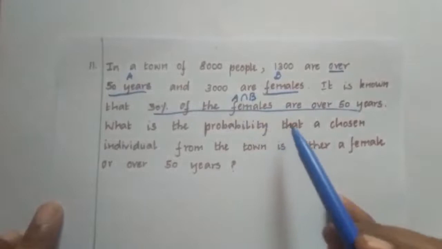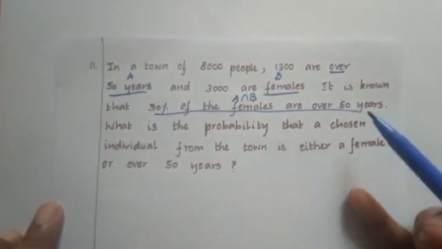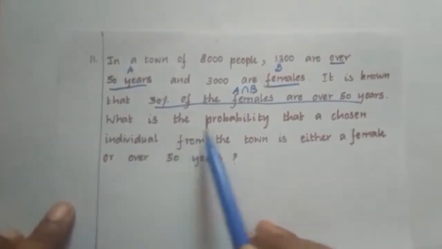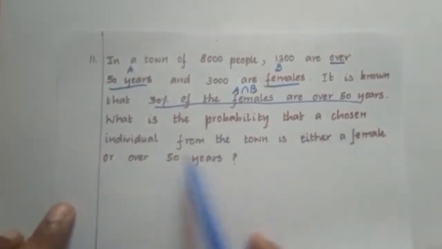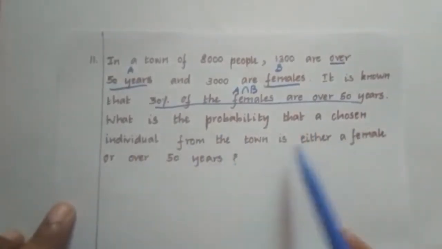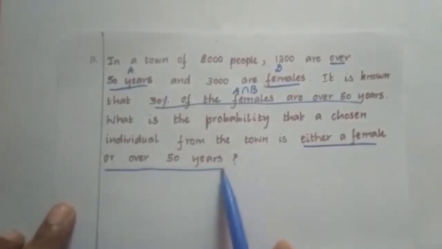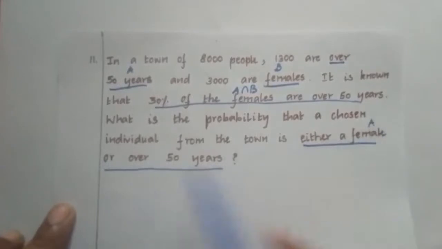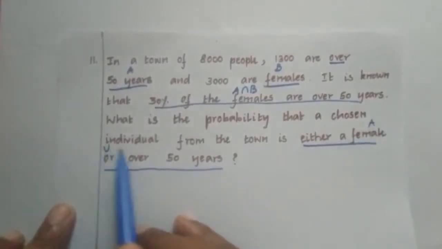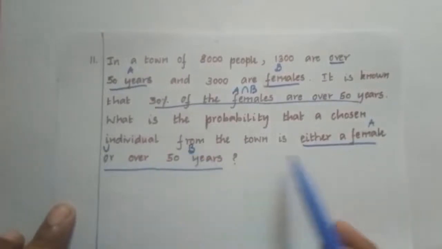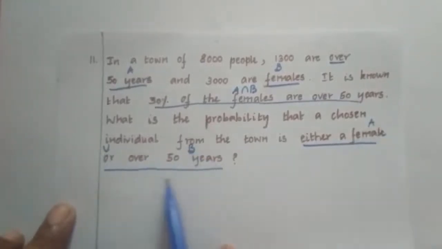So they are females as well as they are over 50 years. Now the question is, what is the probability that a chosen individual from the town is either a female or over 50 years? So this is A, this symbol stands for union, and this over 50 years we have taken as B. So now we have to find A union B. Are you able to understand the question? Yes.